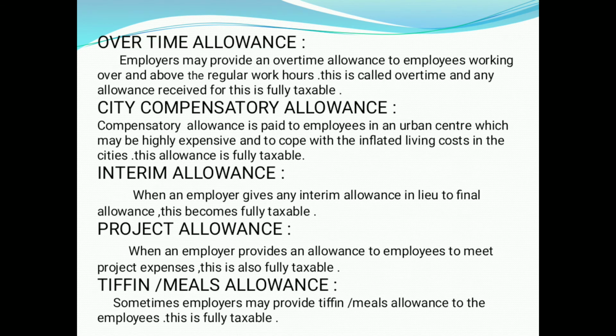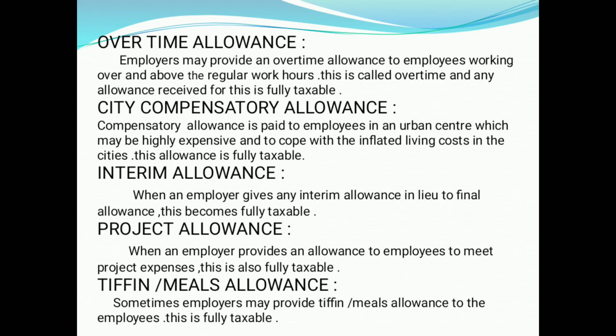Overtime allowance. Employees may be provided an overtime allowance for working over and above the regular work hours. This is called overtime, and any allowance received for this is fully taxable. When an employee works for extra hours over and above his normal hours of duty, he is given overtime allowance. It is fully taxable. City compensatory allowance is paid by employers in an urban center which may be highly expensive, to cope with the inflated living cost in the cities. This allowance is also fully taxable.